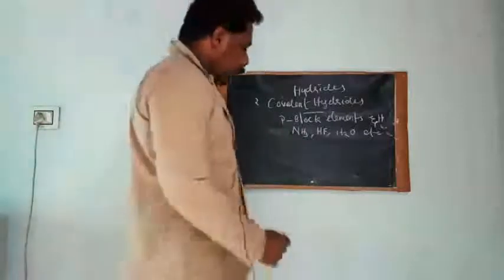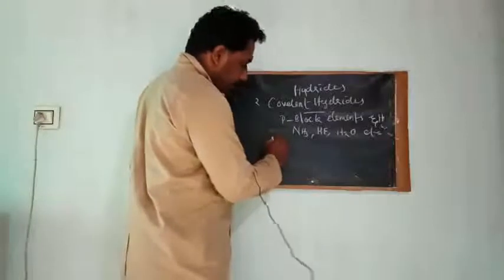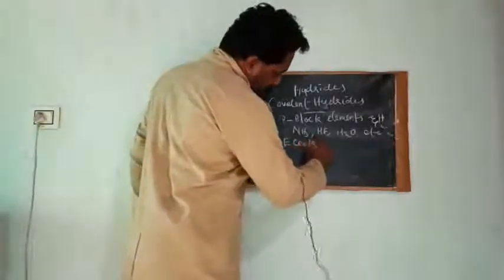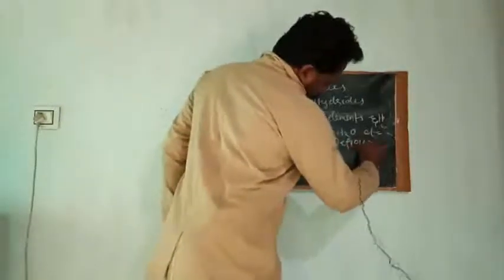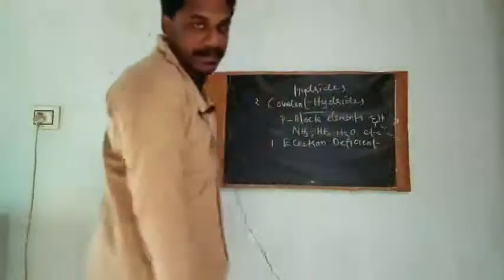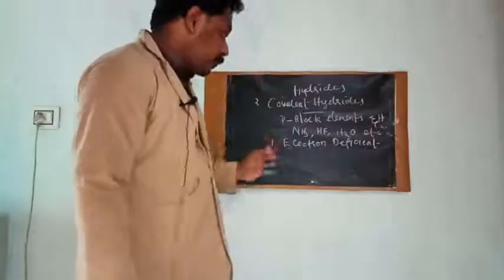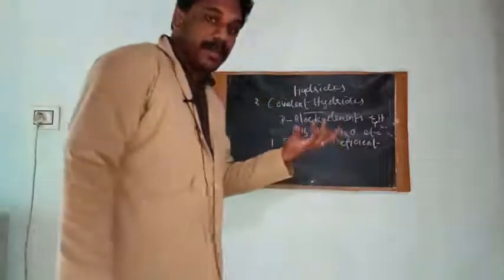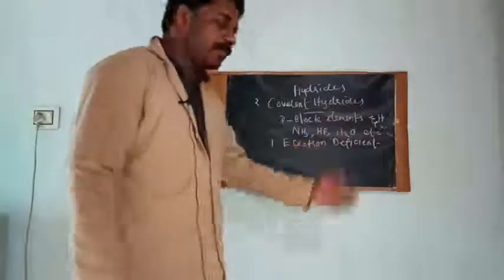All these are examples of covalent hydrides. Covalent hydrides are further classified into three. First one is electron deficient hydrides. From the name itself we can understand: the total number of electrons will not be enough to make the compound stable.